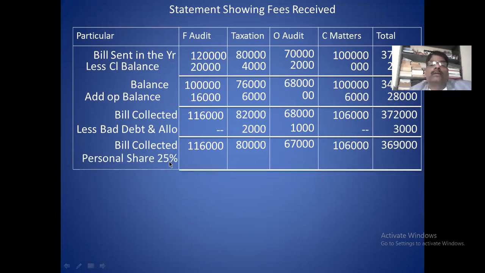Out of this, 25% goes to personal share. So personal share is 92,250. This 92,250 goes to personal account. Remaining goes to income and expenditure account. This is the point you remember. 92,000 you deduct in the total.